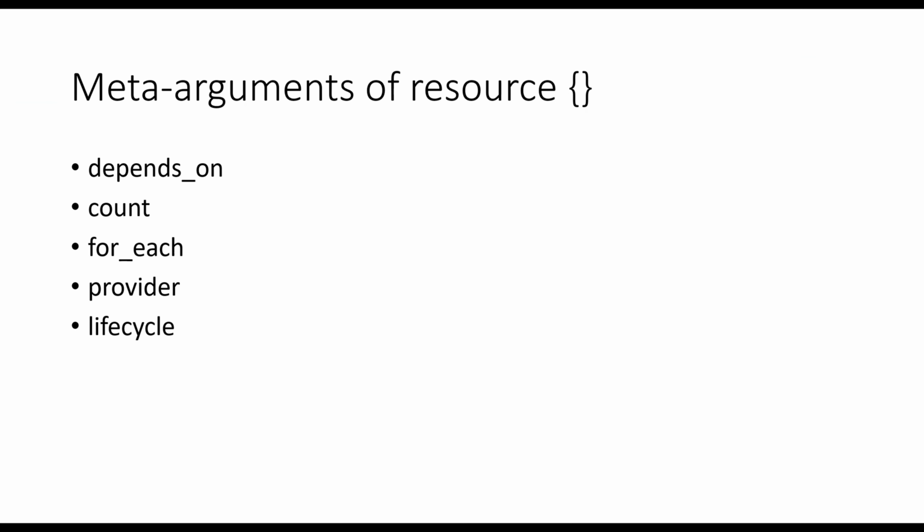Let's talk about meta arguments of resources. Meta arguments in Terraform are special arguments that can be used within the resource block to control their behavior or influence the infrastructure provisioning process. They provide additional configuration options beyond the regular resource specific arguments. We have 5 different meta arguments. They are depends on, count, for each, provider, lifecycle.